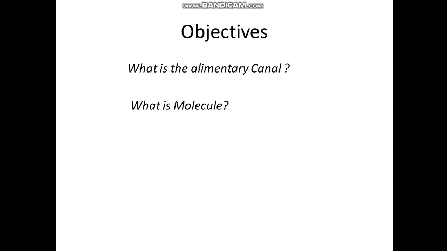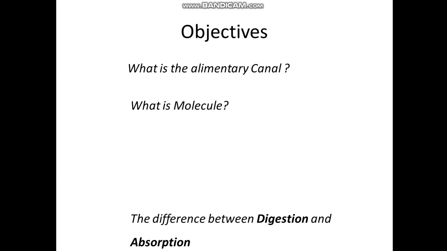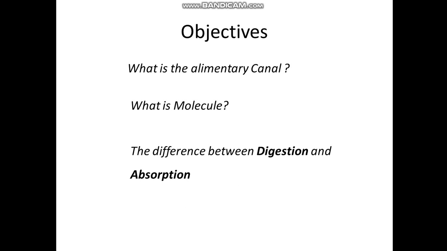Second, what's a molecule? We shall see what a molecule is. And third, the difference between digestion and absorption. What's digestion and what's absorption? Okay, so you can see my objectives, what's important for me in this subject: what the alimentary canal is, what it consists of, what a molecule is, and what the difference between digestion and absorption is. These are the three things which are very important to know in this subject. We shall take them one by one.